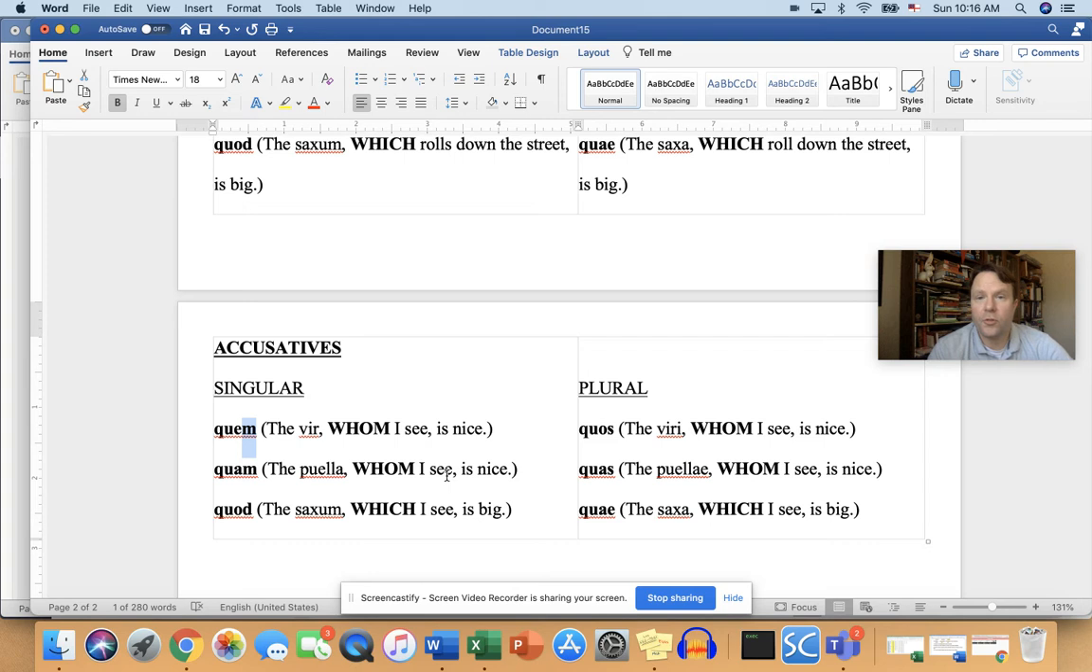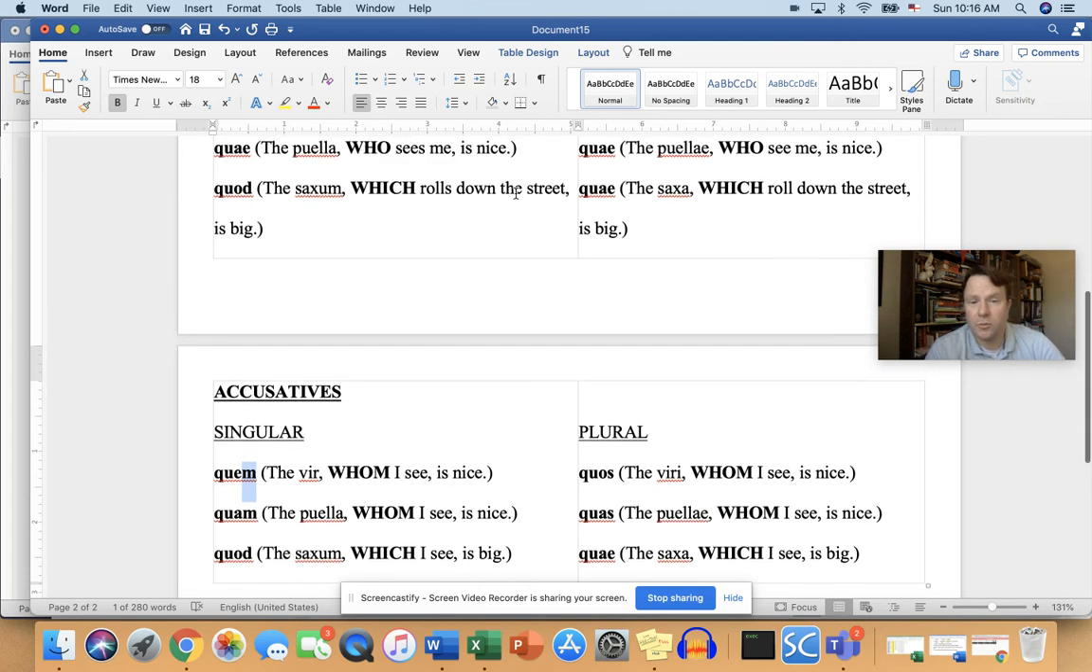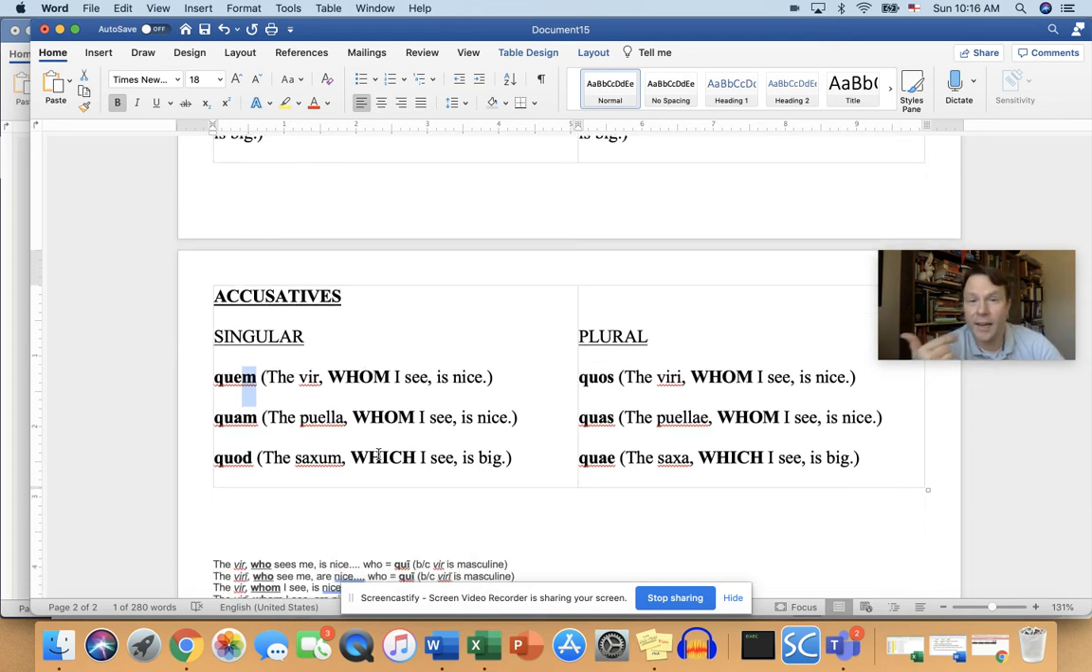Now, remember the neuter rule here is that the word just stays the same in the nominative and accusative, so that's really nice. Here's quod. So whether you're saying the rock which rolls down the street or the rock which I, ego, video, which I see, it's still just quod. In the plural, we're going to follow basically the same rules that we know. We make plurals by adding S's. So quos, the viri whom I see, the men whom I see, viri quos ego video, and then puellae quas ego video, the girls whom I see.